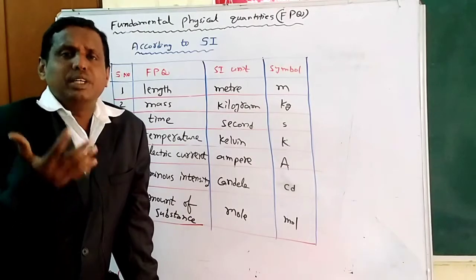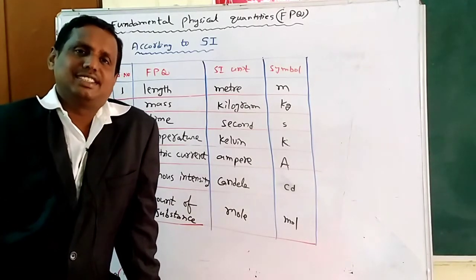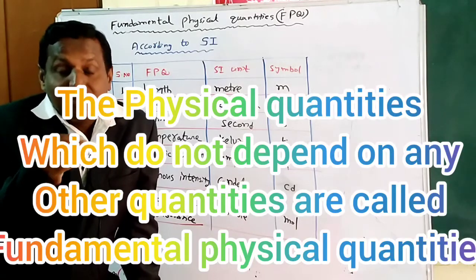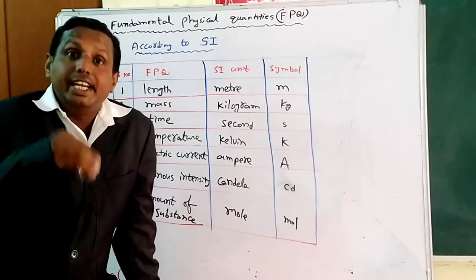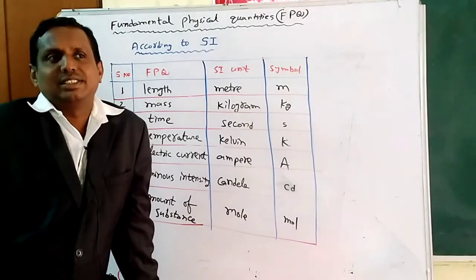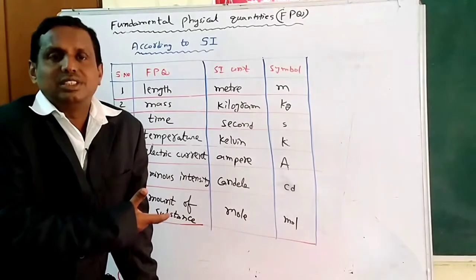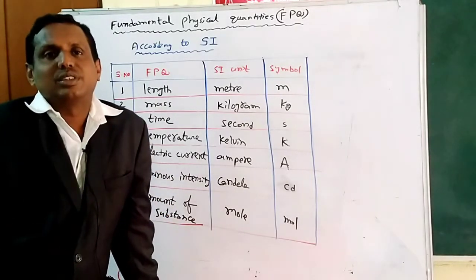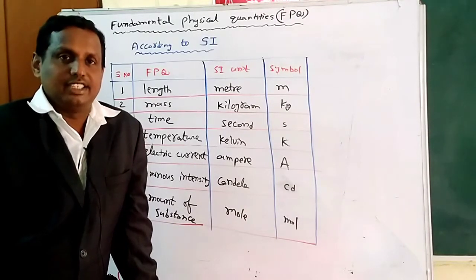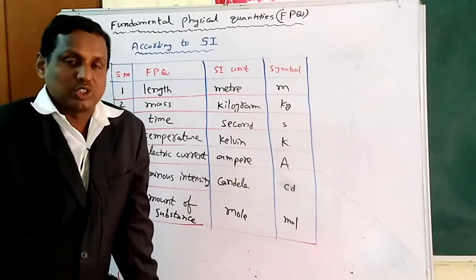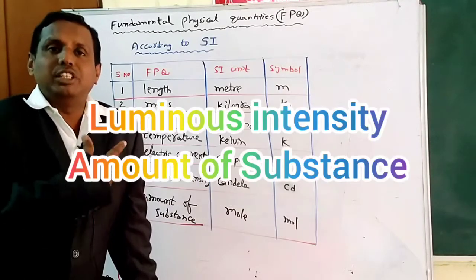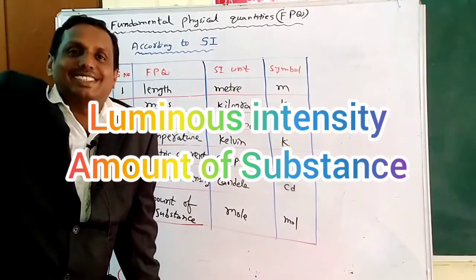So what is the meaning of fundamental physical quantity? Very simple. The physical quantities which do not depend on any other quantities are called fundamental physical quantities. Example, these 7: length, mass, time, temperature, electric current, luminous intensity, amount of substance are known as fundamental physical quantities. Except these 7, all are derived physical quantities.